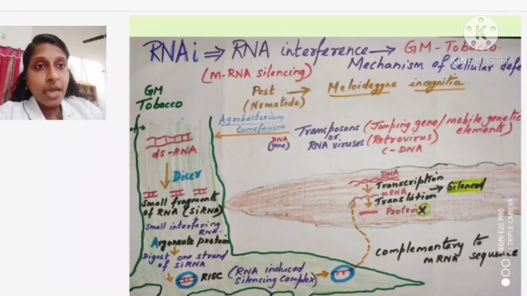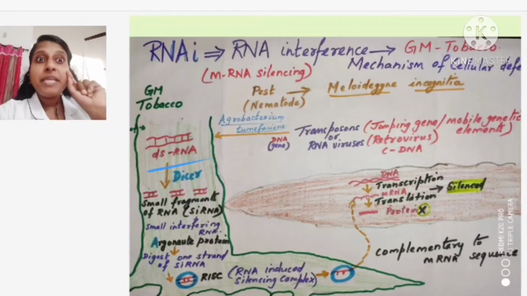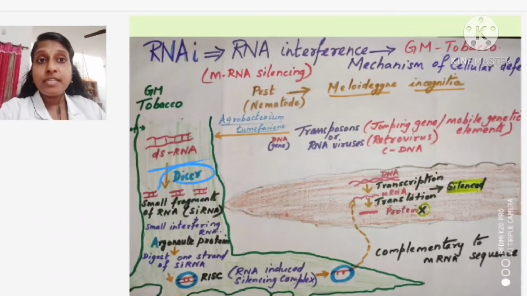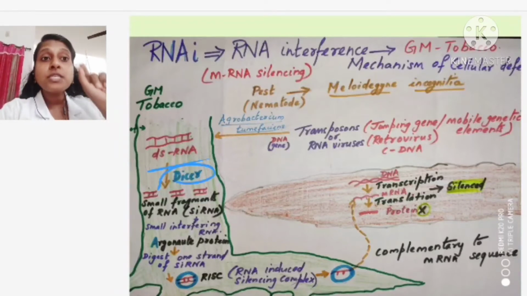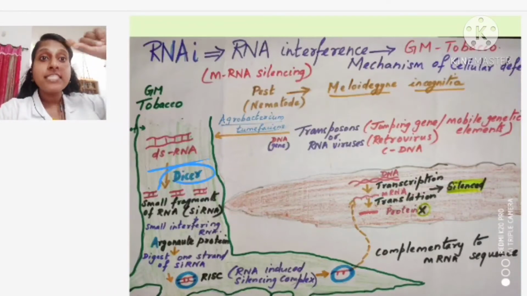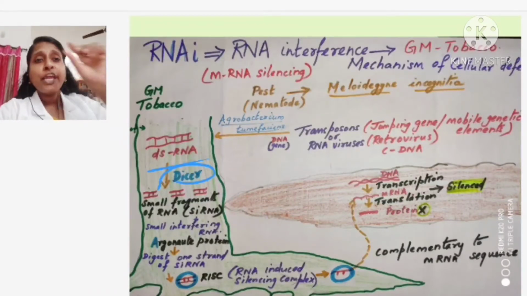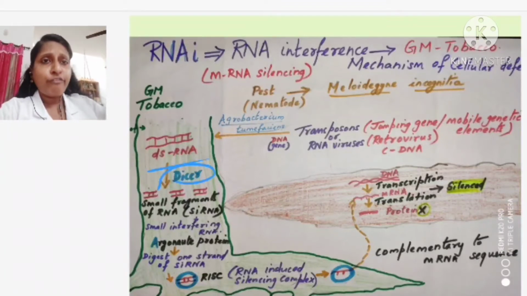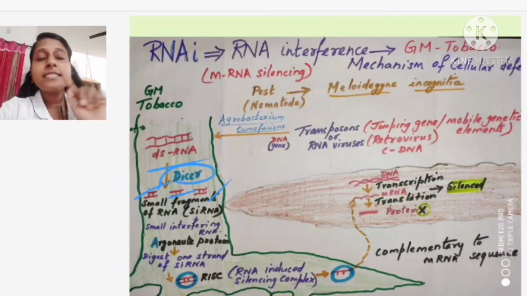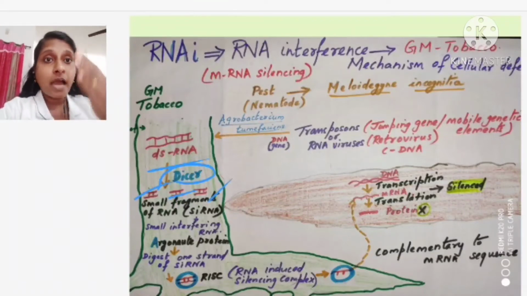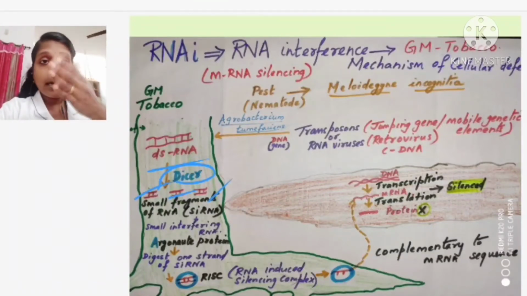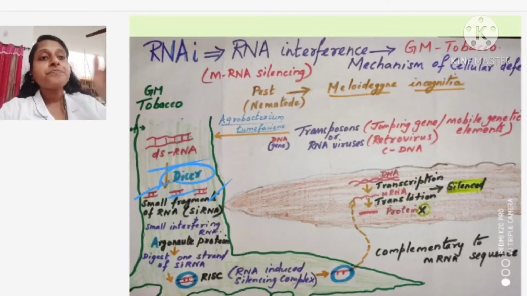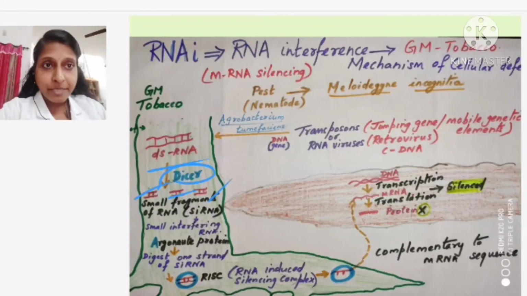Now, this double stranded RNA is being acted upon by an enzyme. The name of the enzyme is dicer. What is the name of the enzyme? Dicer. So, this dicer is digesting this double stranded RNA into many small fragments, okay. Like this, here you can find 3 fragments. The dsRNA is being digested, right, and you can find small fragments are present.